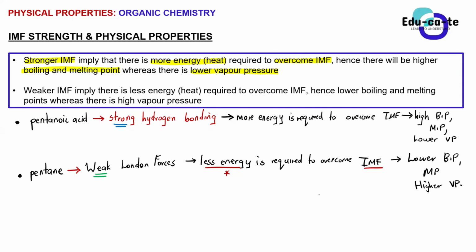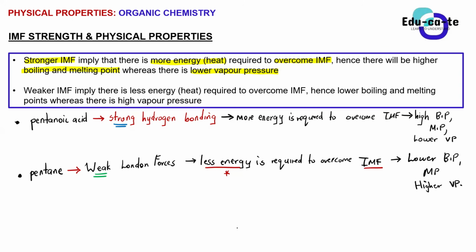Once you do this, guys, it means that you understand physical properties. Basically that's all about physical properties: understanding the relationship between intermolecular forces and the energy required to overcome them, and also understanding the effect on the boiling point, the melting point, and the vapor pressure. Once you grasp these things, it will be very easy.